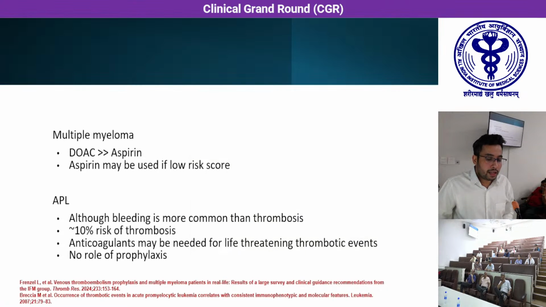Next is multiple myeloma. Based on the various scoring systems, newer anticoagulants are preferred over aspirin if the patient has a high risk of thrombosis. Aspirin may only be used in patients with a low risk score. In acute promyelocytic leukemia, although it is a disorder where bleeding is more common than thrombosis, around 10% of the patients develop thrombosis. And although there is no role of prophylaxis in acute promyelocytic leukemia, anticoagulant may be needed for a life-threatening thrombotic event, taking care of the platelet count of the patients.